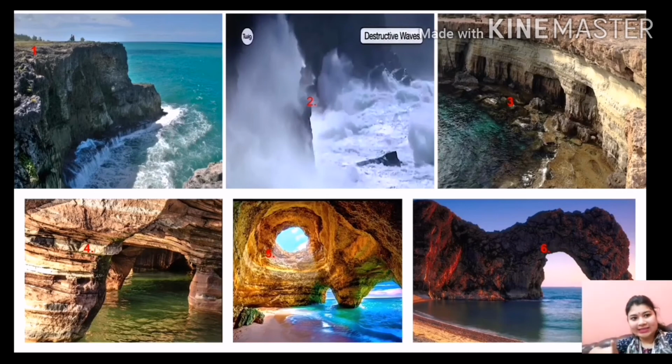You can see it in the sixth picture. Then, because of the erosional activities on the sea arch, only the walls are left, and these leftover walls are named stacks.